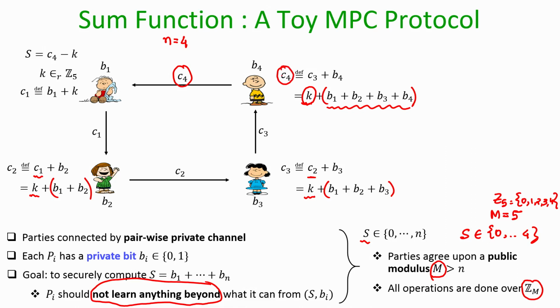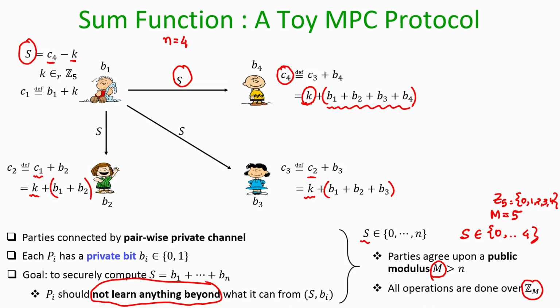The decryption operation means unmasking the pad, which means subtracting out the pad. If the pad k is subtracted from this OTP encryption C4, that gives the sum S, namely the summation of B1, B2, B3, B4, which the first party can now announce to everyone publicly. That is a simple protocol.